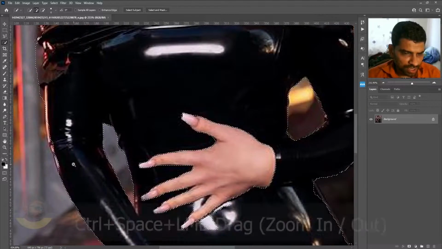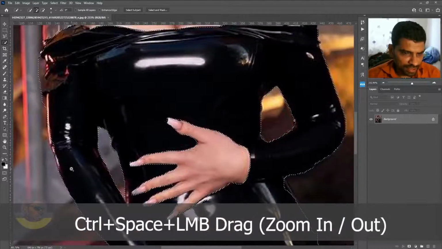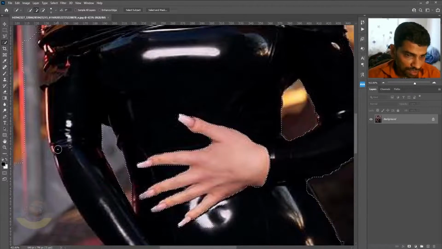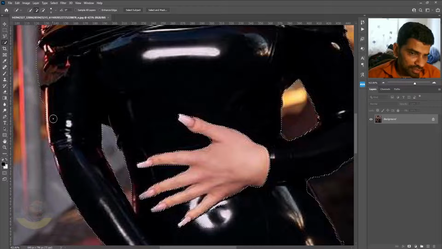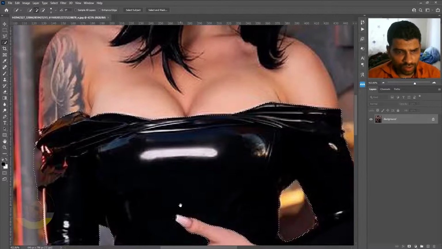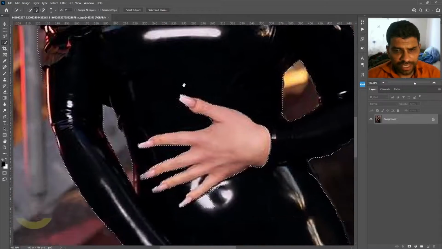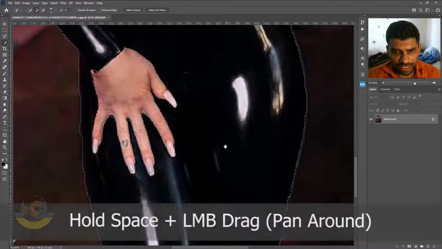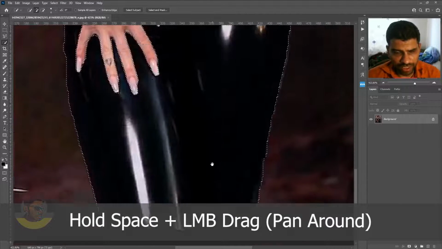Use Control space plus left mouse button drag to zoom in or zoom out. This is the best zoom method for me, at least. Then you can left mouse click on areas which should be included into the selection. So you can pan around the image by holding down space and dragging with your left mouse button.